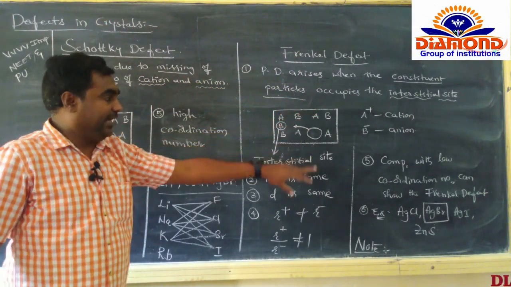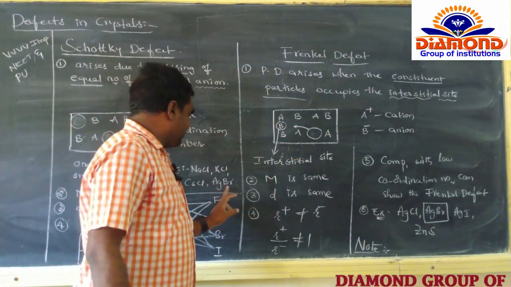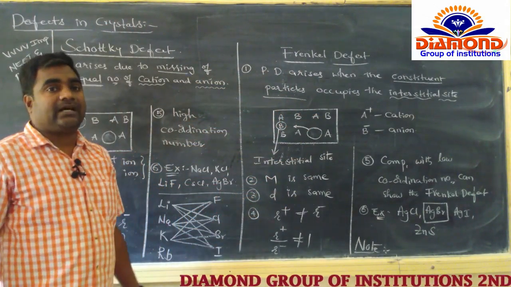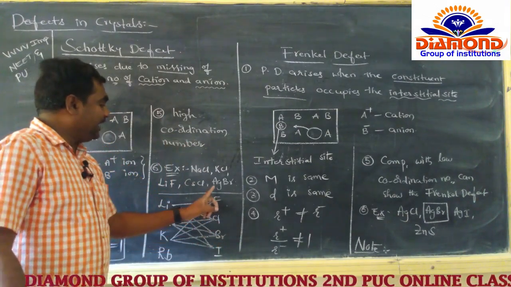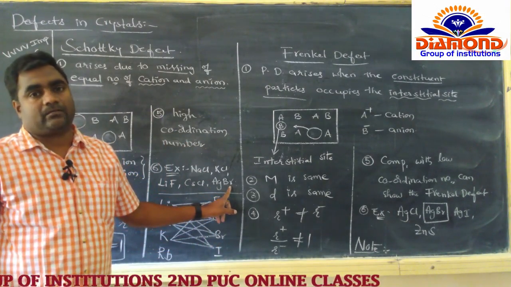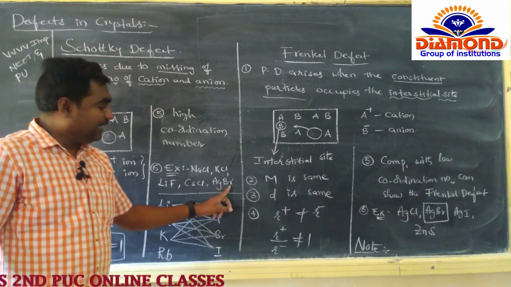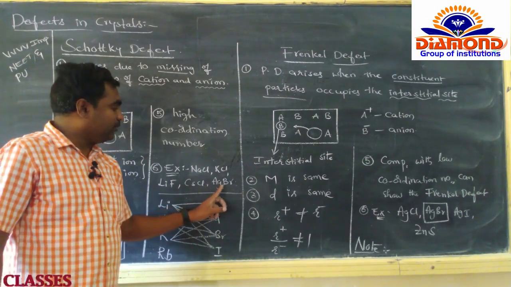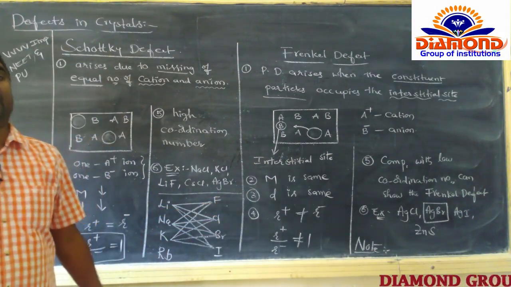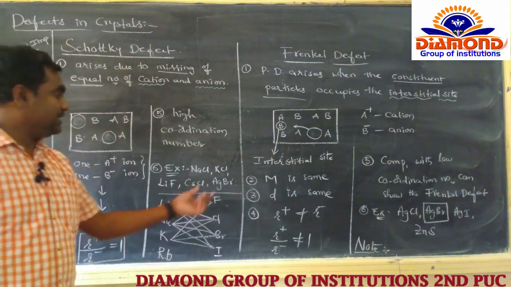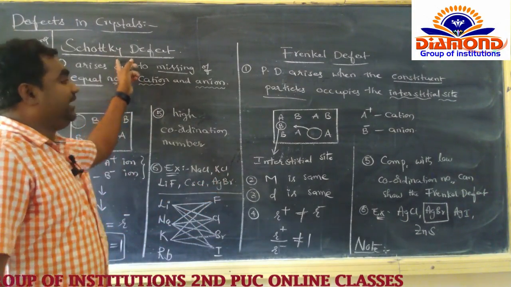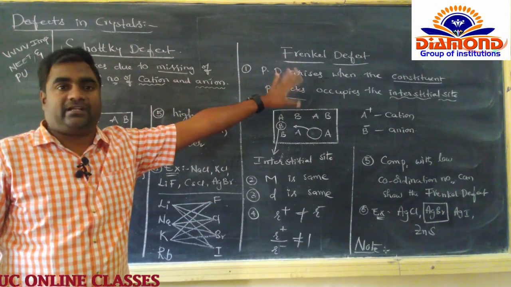What's the compound? AgBr, silver bromide. Why? Because of the similar radius of Ag and Br. So the Br and Ag are almost having the similar radius. That's why these can exhibit both the Schottky as well as the Frenkel defect.